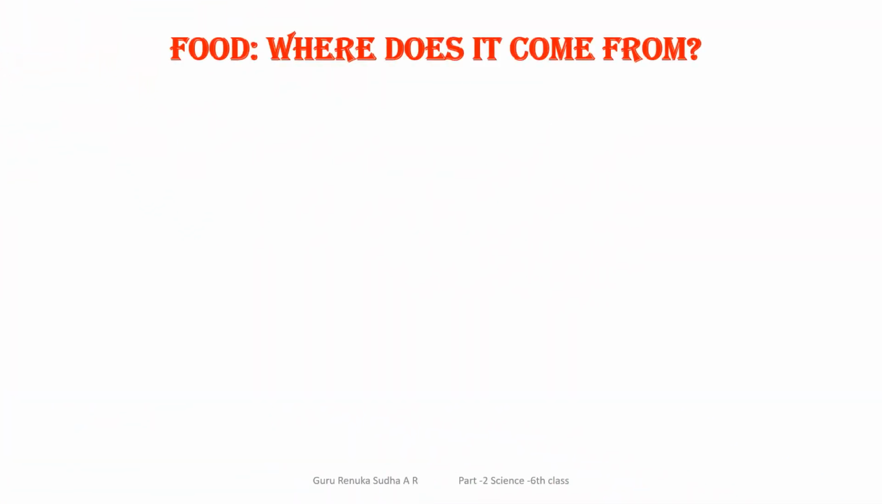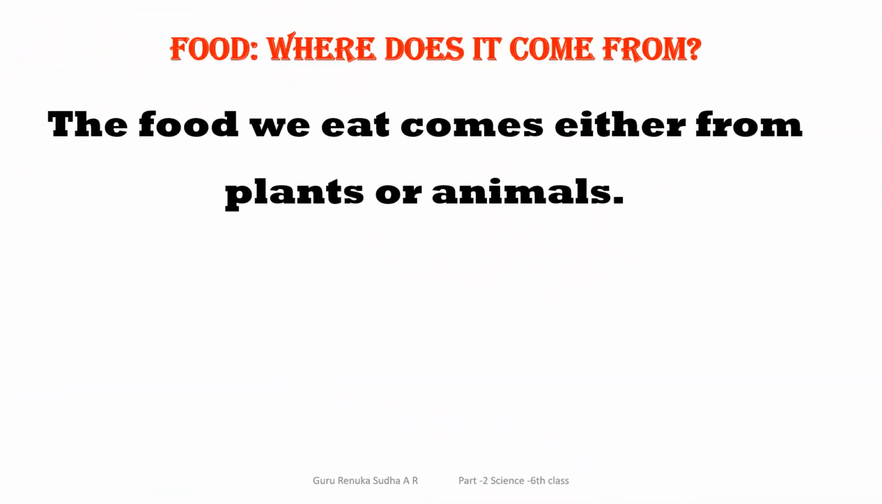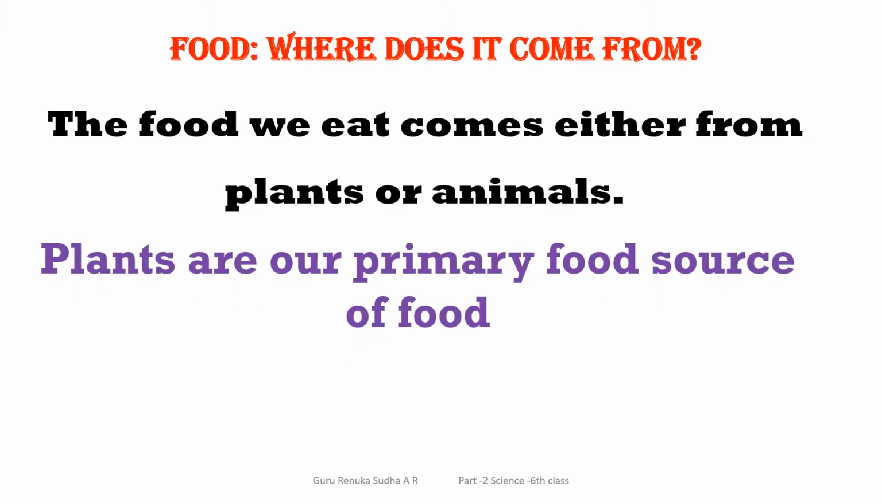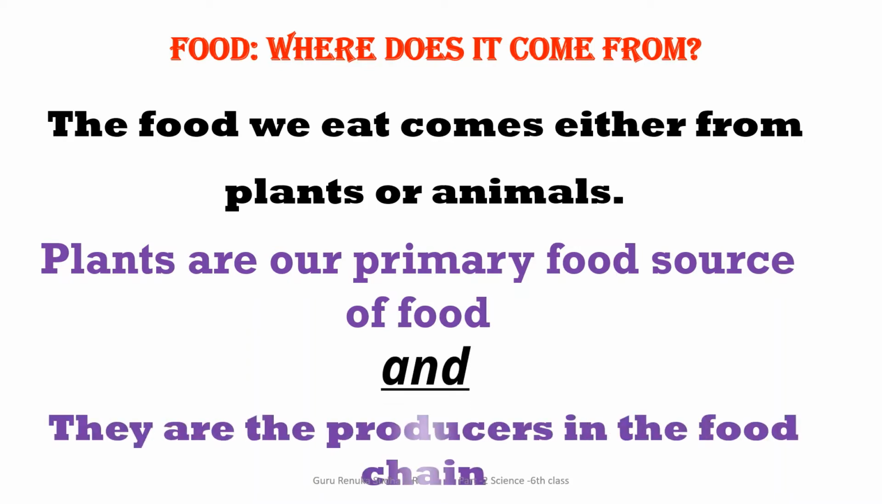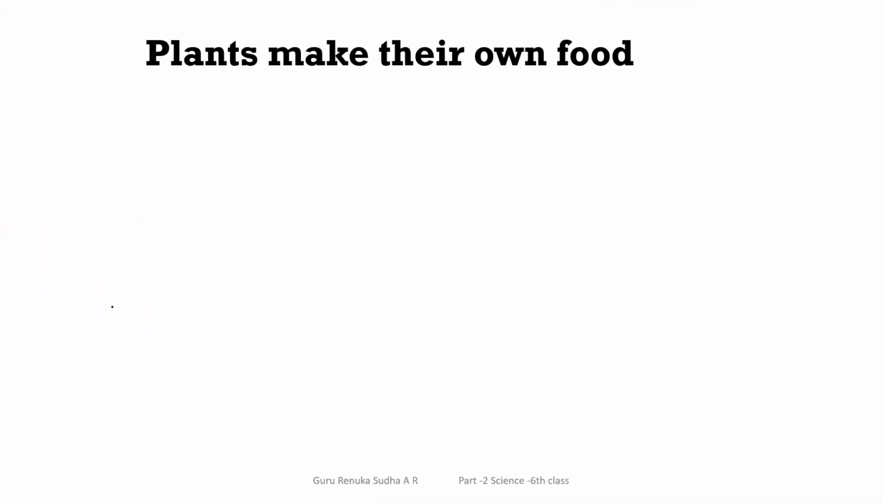When the question comes to our mind, food, where does it come from? We can say that the food we eat comes either from plants or animals. We also know that plants are our primary source of food, and they are also considered producers of food in the food chain. These things you have already studied in your previous classes.